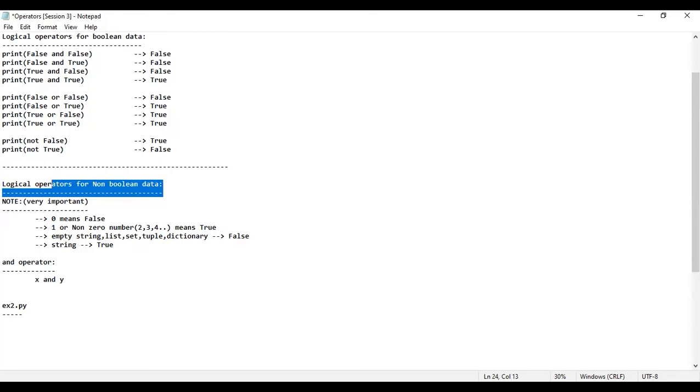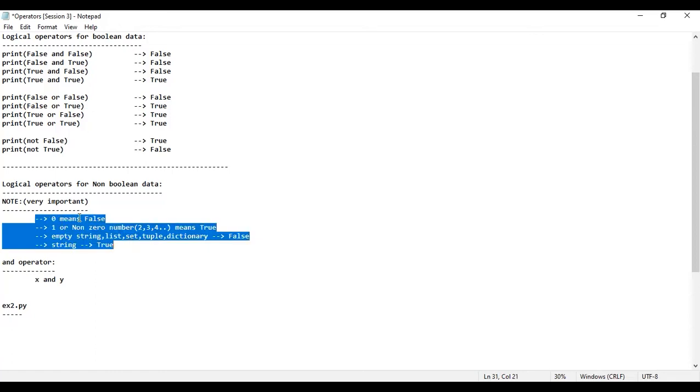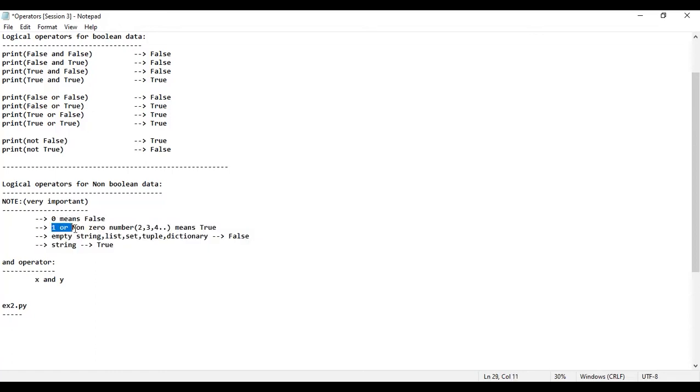If X evaluates to false, whatever value of X you provide, how will it be evaluated? See here, you have to remember these 4 points. If it is 0, it will evaluate to false. If it is 1 or non-zero, it will evaluate to true. If it is an empty string, list, set, tuple, dictionary, then it will evaluate to false. If it is any string, then it will evaluate to true. That means if the data of X is false, then ultimately it will not see this one. The result is what? Please tell me.